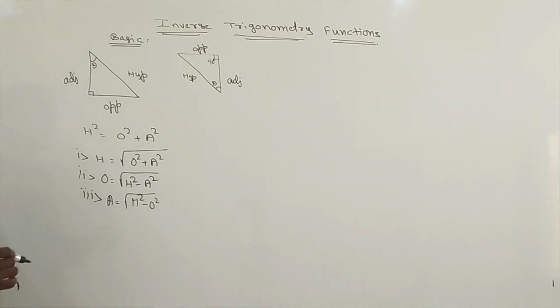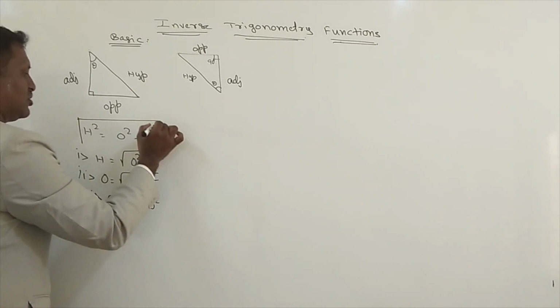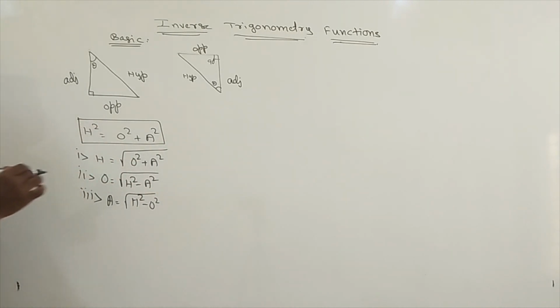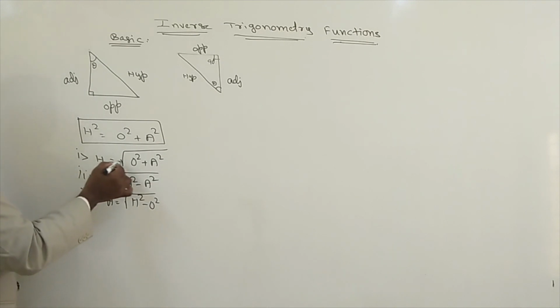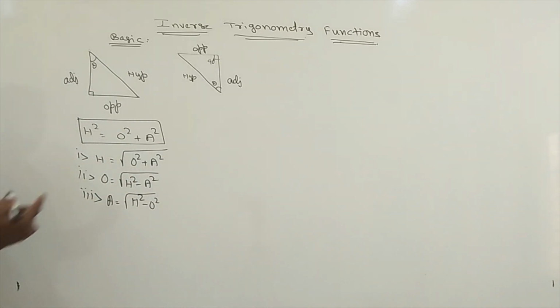Using the formula, square of hypotenuse equals opposite square plus adjacent square, we can write all these like that.